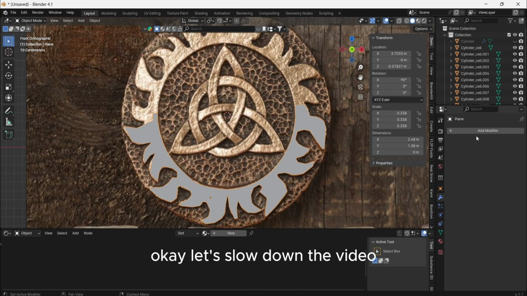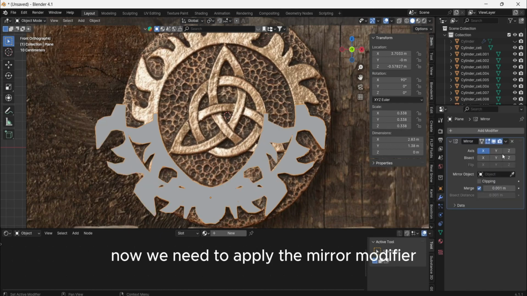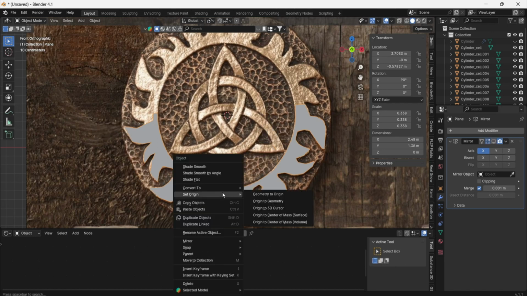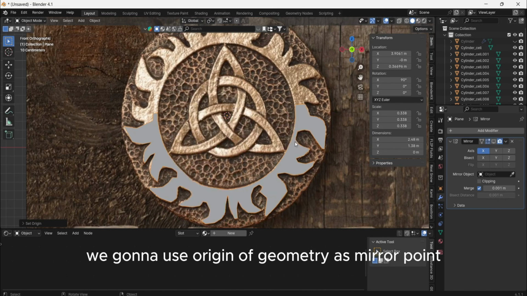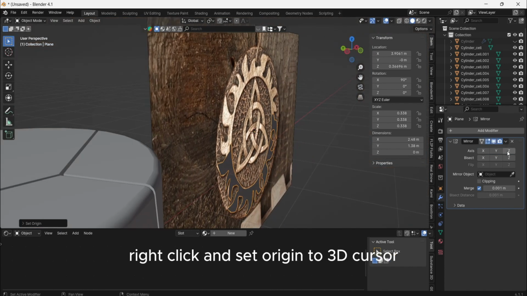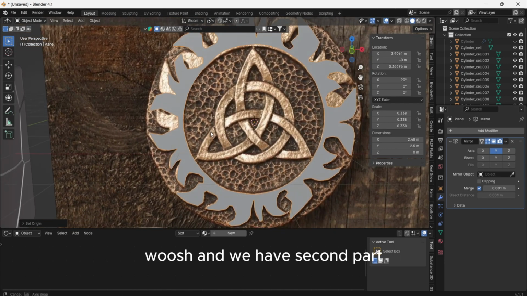Okay, let's slow down the video. Let's take a closer look here. Our lower part is ready, now we need to apply the mirror modifier to reflect it vertically. To make this modifier work correctly, we are going to use the origin of the geometry as the mirror point. So we need to set it to the 3D cursor: right click and set origin to 3D cursor. Whoosh, and we have the second part.